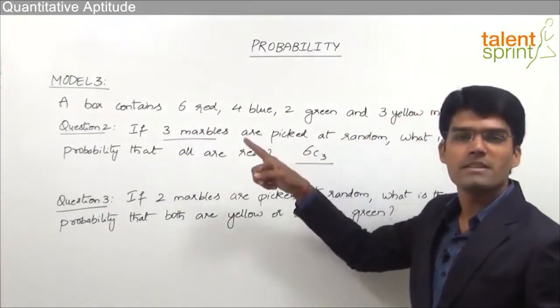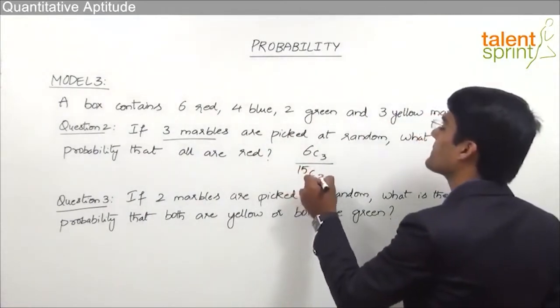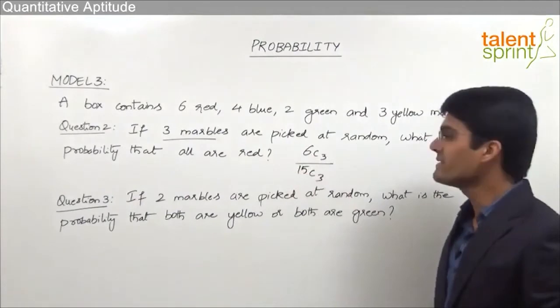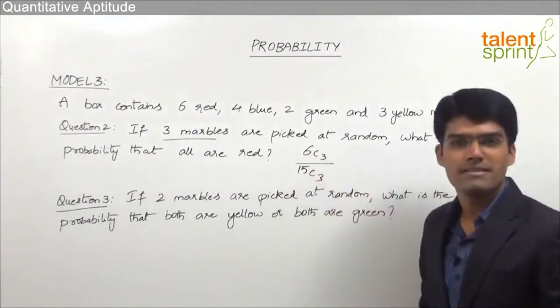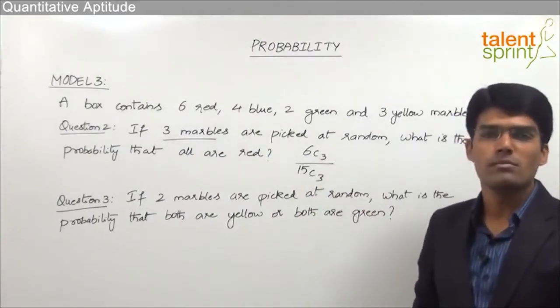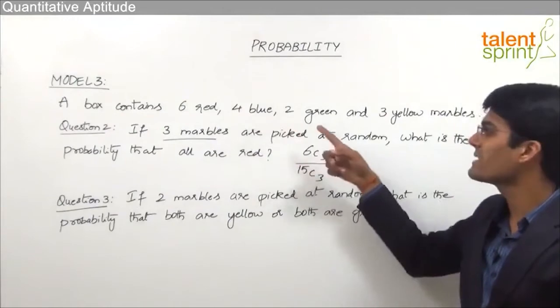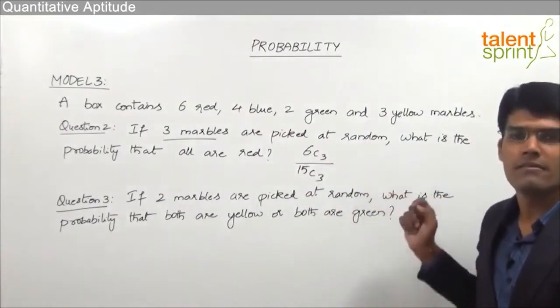So the number of ways in which 3 marbles can be selected out of 15 is 15C3. So the answer for question number 2 here is 6C3 divided by 15C3. Likewise, the question may say that all 3 marbles have to be blue. So there we need to select all the 3 marbles from 4 blue marbles. So there the answer can be taken as 4C3 by 15C3.